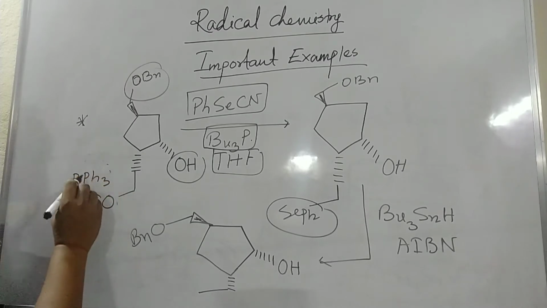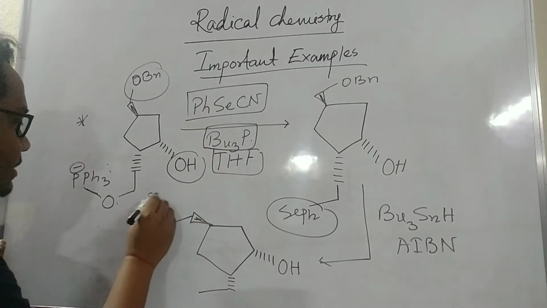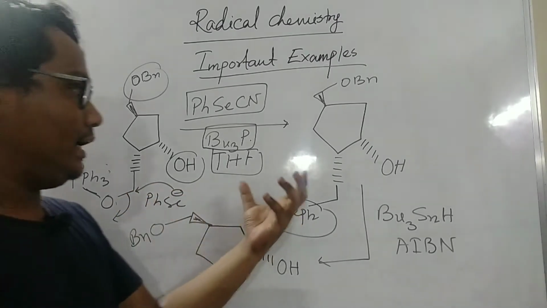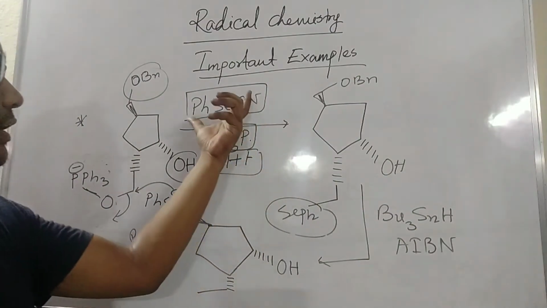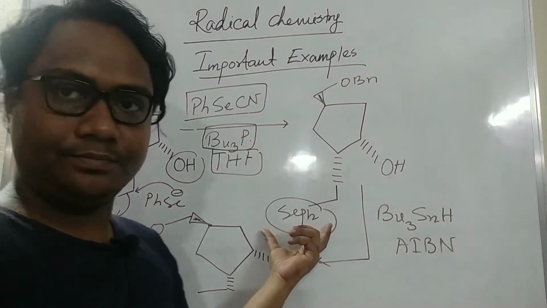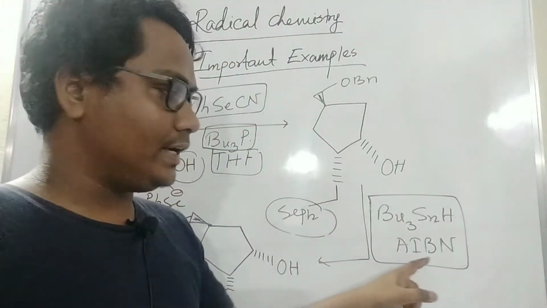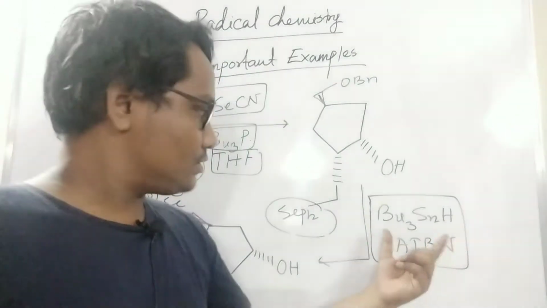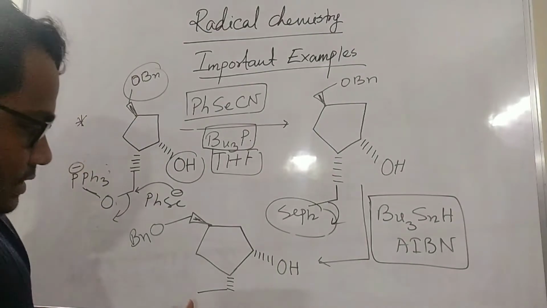That is O-PBu3, like that. Then what will come? Then PhSeCN, no, it will directly be PhSe attacking in that way. So it will be removed in situ, and this SePh will come. Now you may ask why the other one does not react: because it's a primary alcohol. If I use one equivalent, it will give this. Then in the presence of the radical initiating reagent AIBN and tributyl tin hydride, radical generation occurs. It will generate a radical from here, and it will be removed by a radical process, and this is the product.